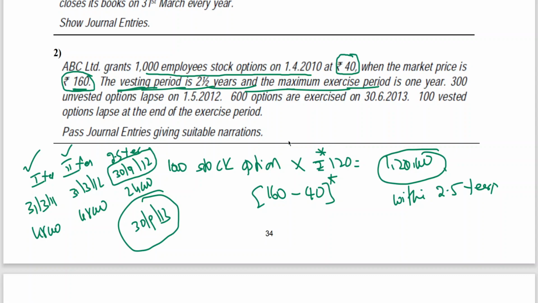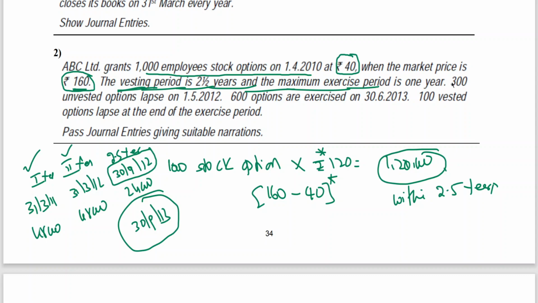This is clear. By 30th September 2013, that means within 1 year after the vesting period, the options have to be exercised. It means they have to be subscribed. The maximum exercise period is 1 year, so within 1 year after the vesting period, the options have to be exercised, that is, subscribed by the employees.